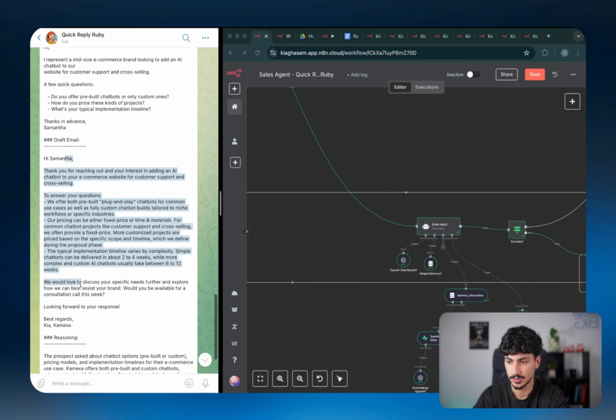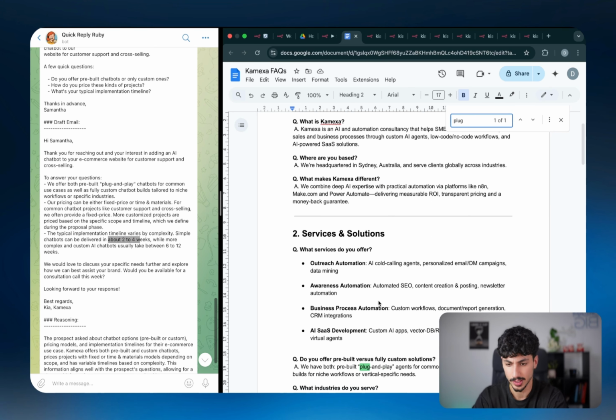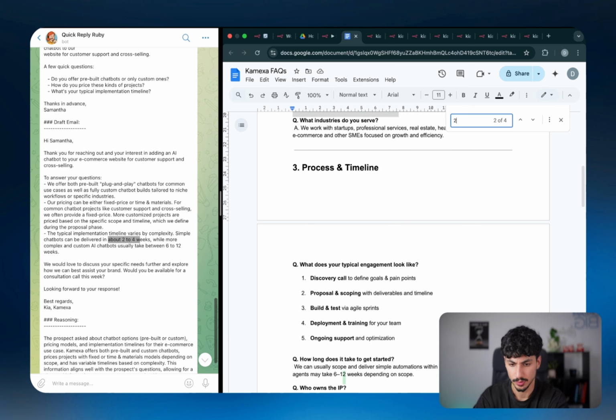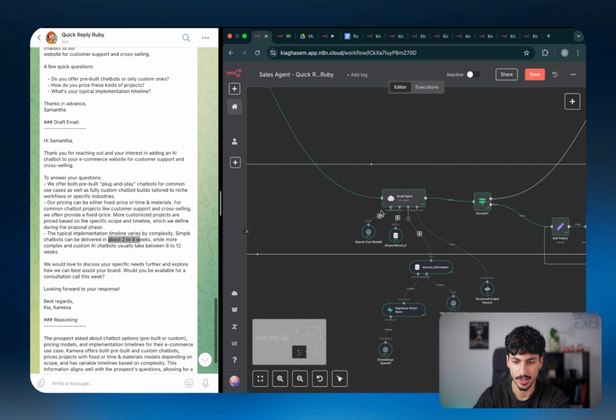This is the draft that it's created, which is basically just saying we offer both pre-built plug and play. Our pricing can be fixed price, and the typical implementation timeline is about 2 to 4 weeks. And if we take a look at the actual Chemexa FAQs and we search these things up, like plug, you can see that we have that exact same thing here for plug and play. If we search up 2, we can see that it says how long does it usually take, 2 to 4 weeks or 6 to 12. And so basically what has happened is the AI agent has called onto that Google document and searched it and then grabbed that information in order to be able to actually answer the query.